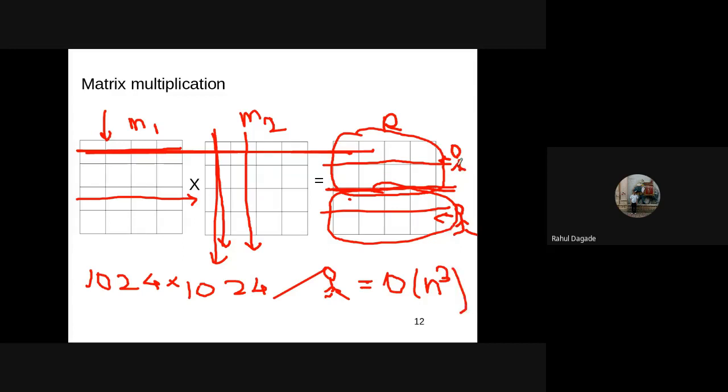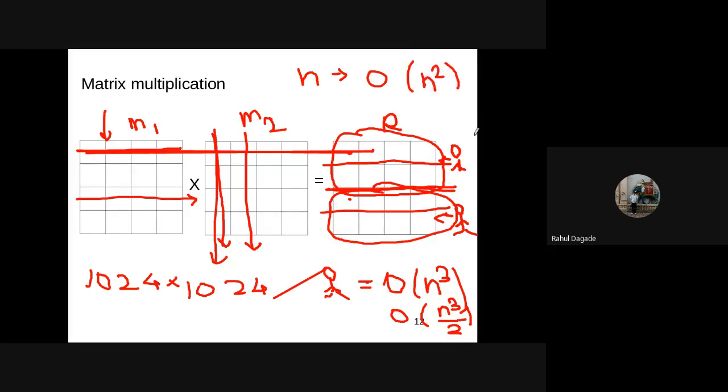Now, if it is done by 2 processors, then its complexity will come out to be O of n cube by 2. If we have n processors, let's say the matrices are 1024 by 1024 and we have 1024 processors, then its complexity will come out to be O of n cube upon n, that is equal to O of n square.